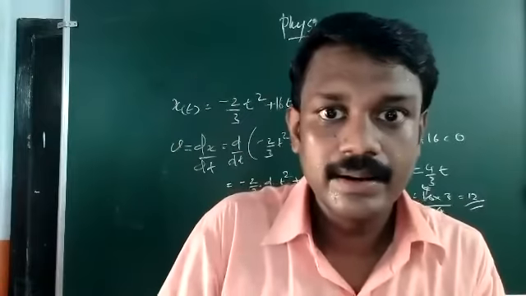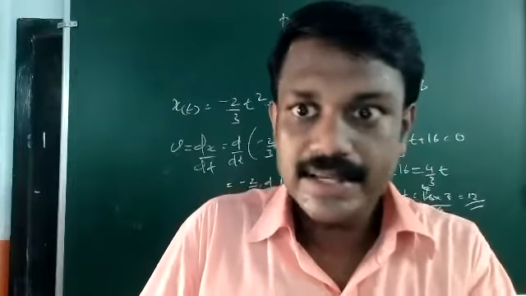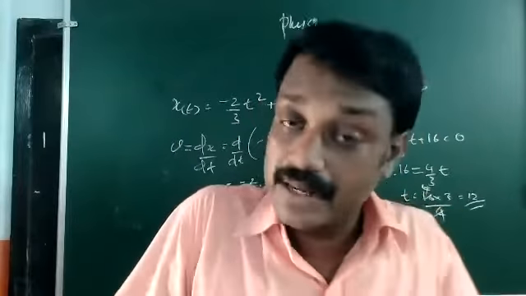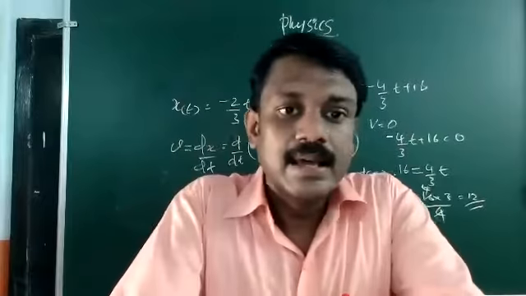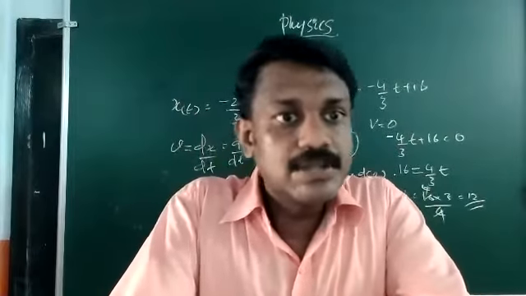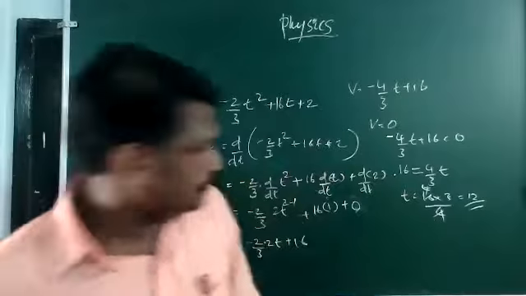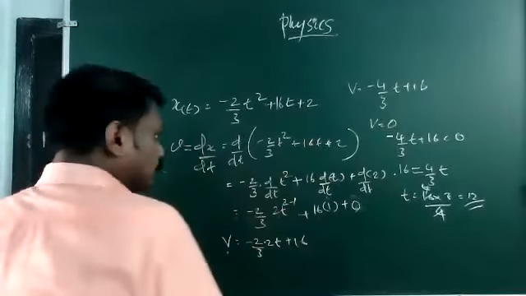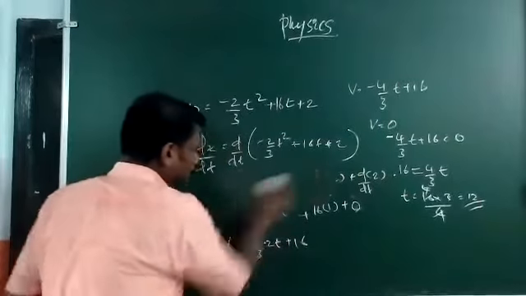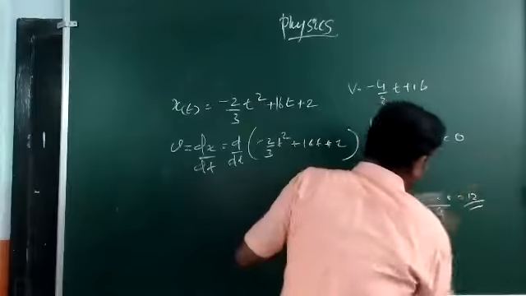You get that? After 12 seconds, the particle's velocity comes to 0, which means that particle comes to the state of rest. So that is a particular type of question that I solved here. So that is all about our first chapter, motion along a straight line.